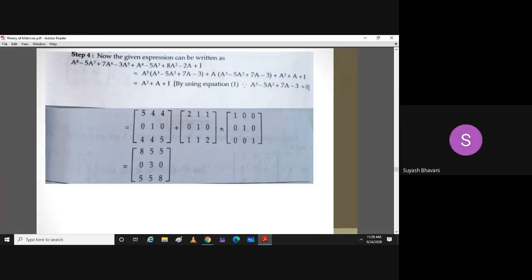Sir, for 1 minute, sir, could you stay on the slide? This slide only or the previous? This slide, sir. Okay.